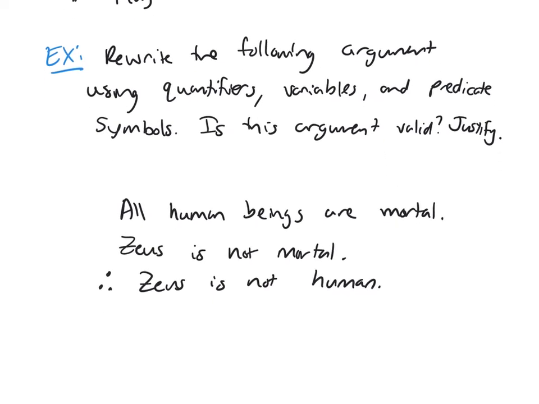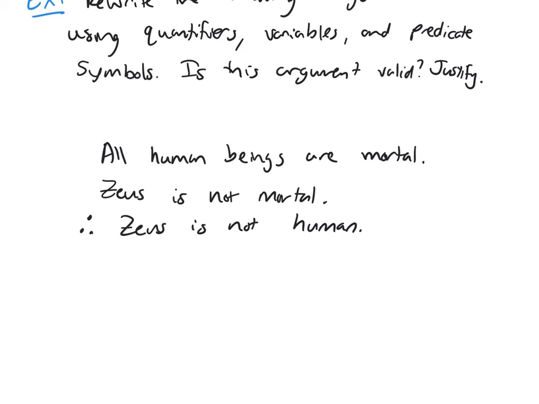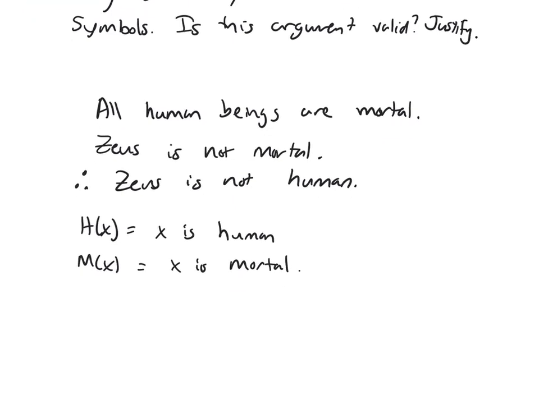So, we need to identify again our objects. And what are we saying about these objects? Well, we're saying that they're mortal, that they're human. So those are going to be my predicates. H(x) will say x is human. M(x) will say x is mortal. And then the one particular object I'm talking about is Zeus, so I'll use a capital Z to represent the particular object, which is Zeus.